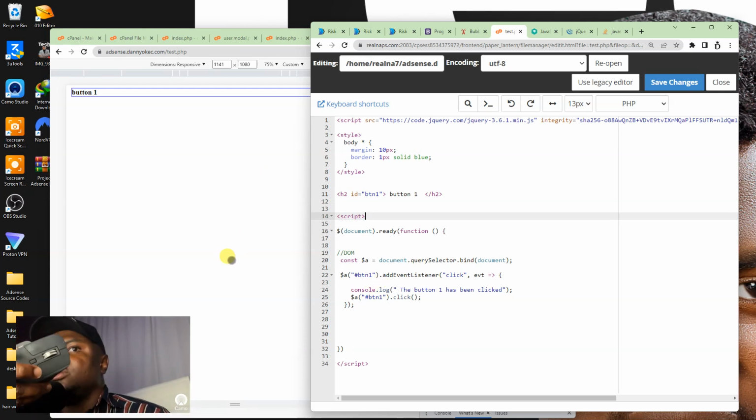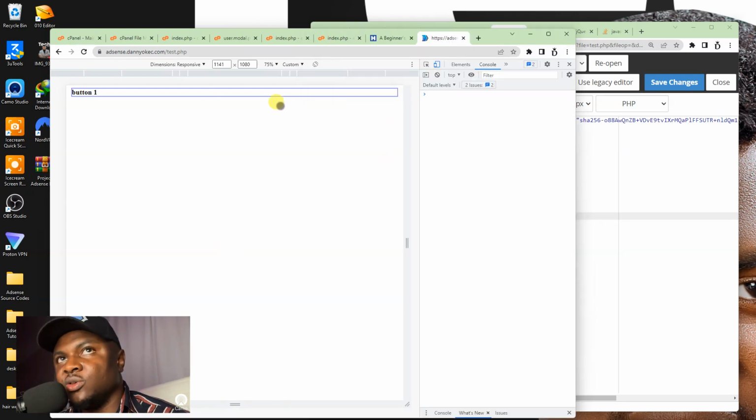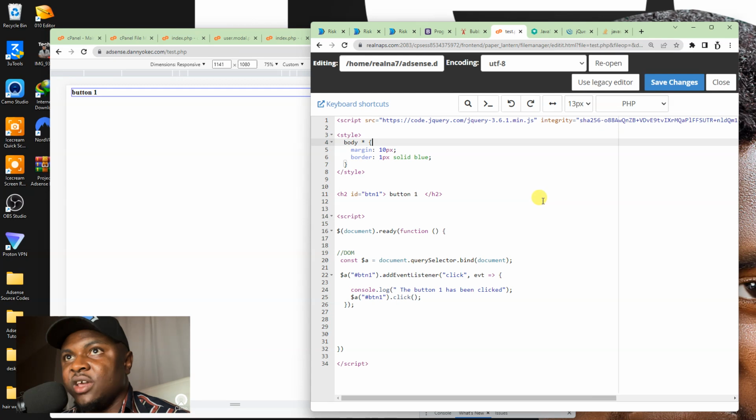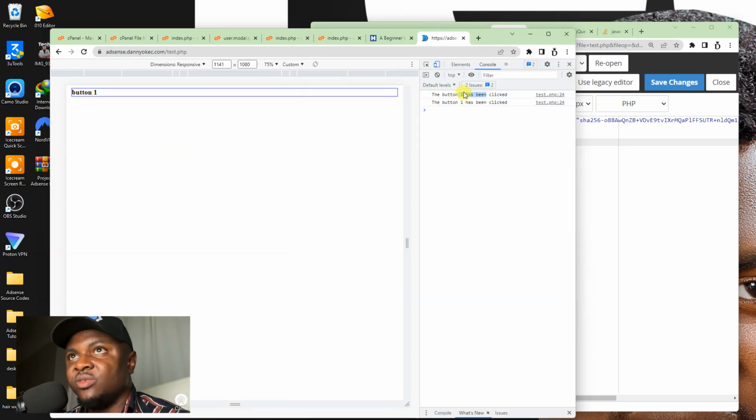So this is my mouse. I'm going to use this mouse right now to click. And now watch my console log. The moment I click on button 1, it is doing something. I don't know if you notice it. This first one was clicked by my mouse, right? If you notice, it says when I click on something, it should say button 1 has been clicked. So the first time I clicked on this, that was when it said button 1 has been clicked.